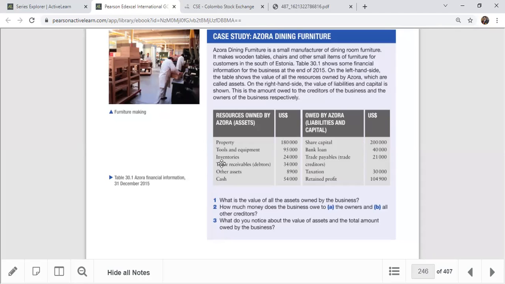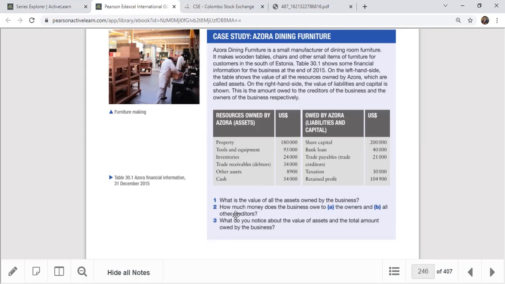In this case, you can see the assets: properties, tools, equipment, inventory, other receivables, other assets, everything. So it includes non-current assets and current assets, both, right? On the other hand, the right-hand side shows the value of the liabilities and capital. So share capital, bank loan, equity plus liability, everything is given here on the right-hand side. Question number one asks, what is the value of all the assets owned by the business? Question number one, you read them out.